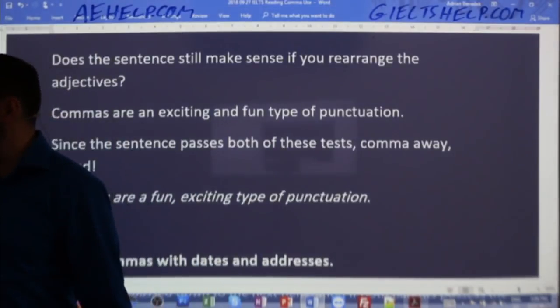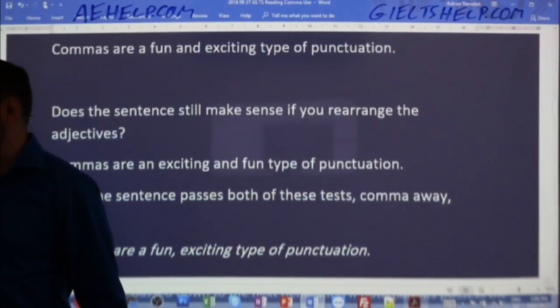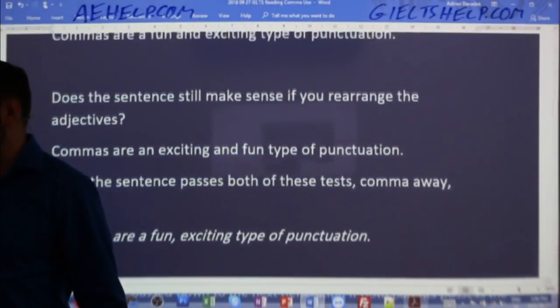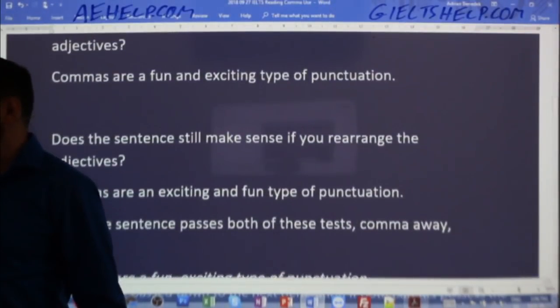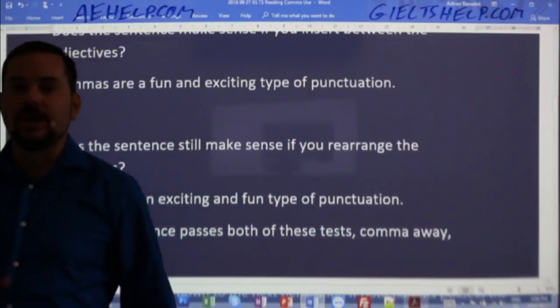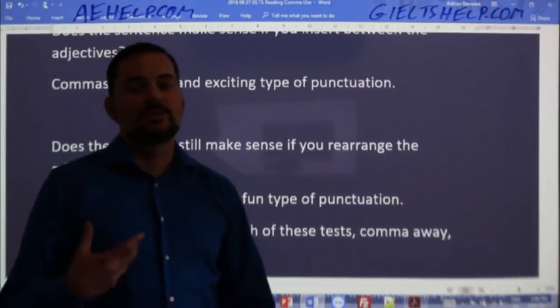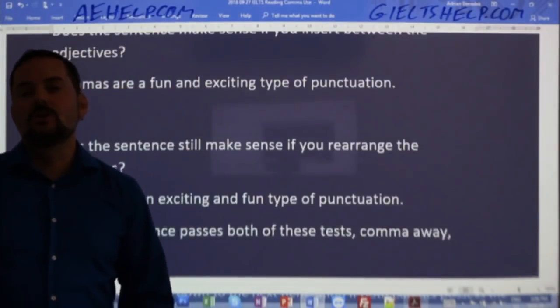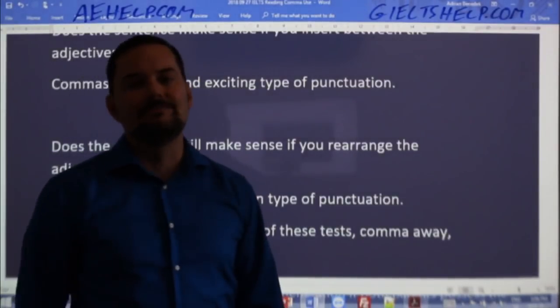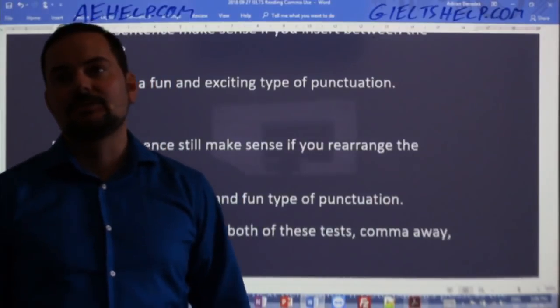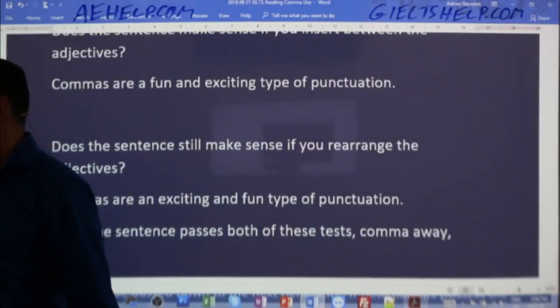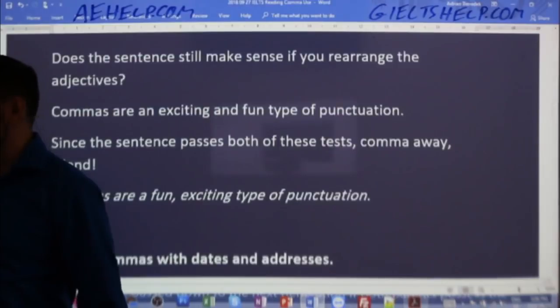And then try to think about it. You don't even have to write it down. You can just try to think about it in your head if it passes these rules of rearranging the sentence and still making sense. And then, of course, if it passes those tests that I just showed you, then you can go ahead and stick that comma in between the adjectives. So try one of these sentences and I'll let you know if you're on the right track.